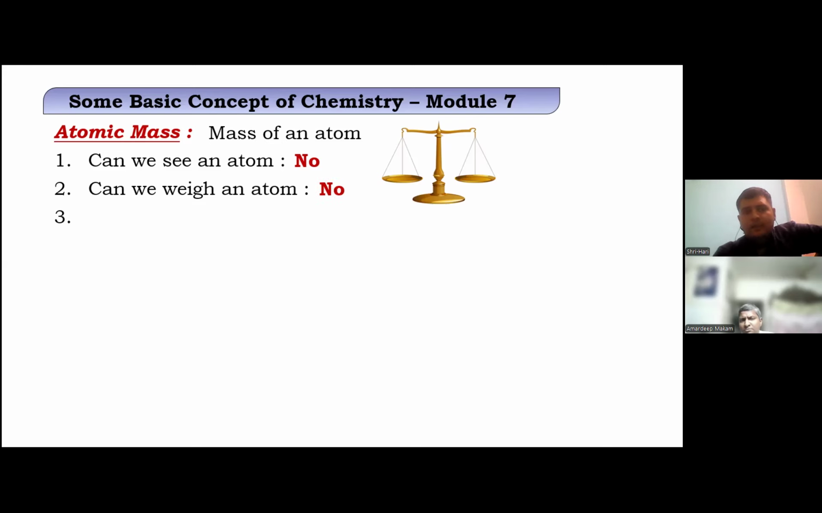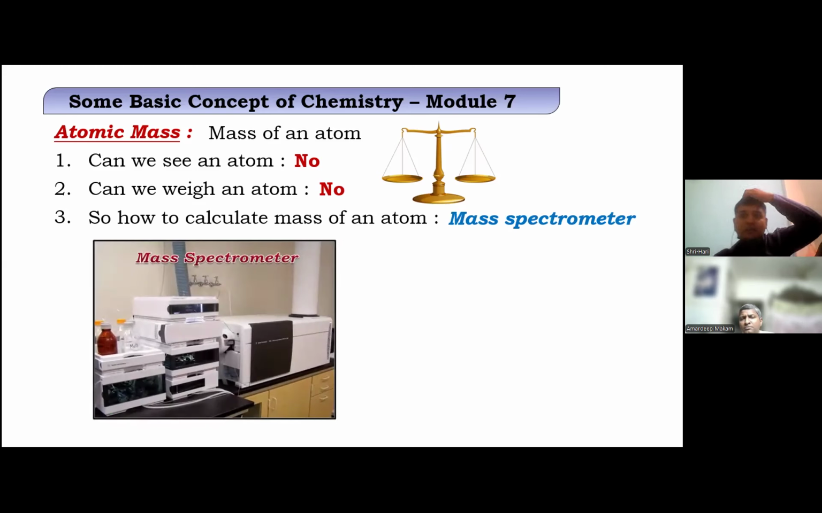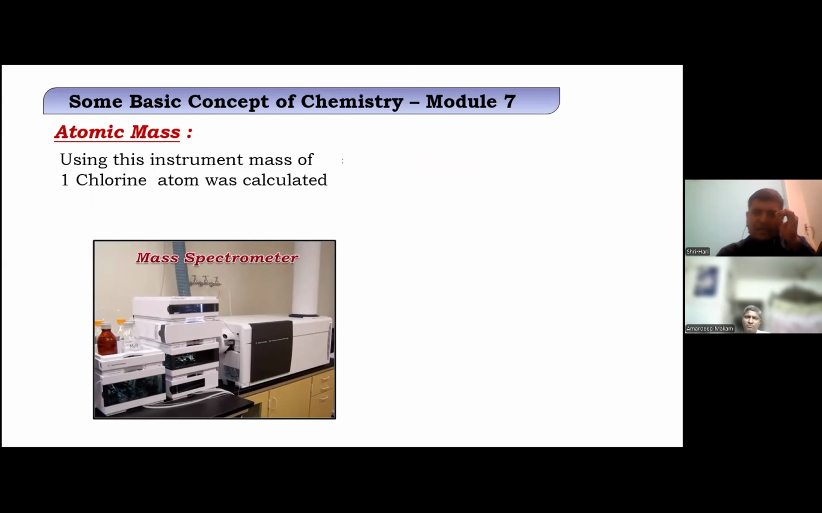So, can we weigh an atom? It's not possible. So how do we calculate the mass of an atom? It's mass spectrography. This is very commonly used in any standard good PhD labs. You will see this instrument called a mass spectrometer. Here they break the compound and analyze on the basis of relatively how much it may weigh. In this way, they have calculated the weight of chlorine, and it was found to be 35.5 AMU.